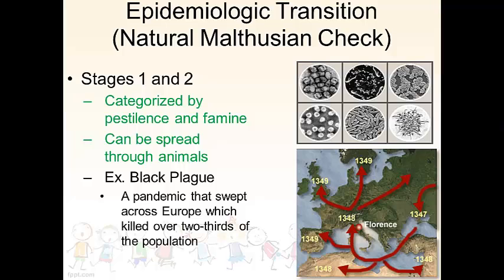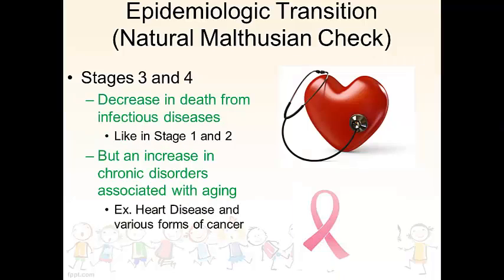All right. And this was a pandemic, a worldwide disease that swept across Europe and killed over 2/3 of the population. Just an estimate. It could have been more. It could have actually been a little less. But nonetheless, it swept through Europe. As you can see here on the right, I have a nice little map of how the Black Plague traveled, if you will. We'll talk more about that in class. All right, on to stage 3 and 4, which is kind of where we are today.